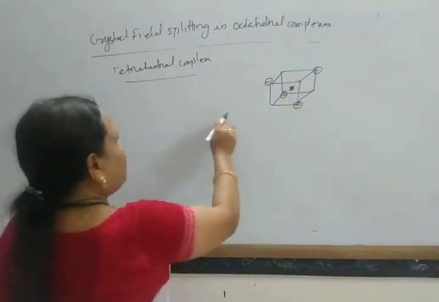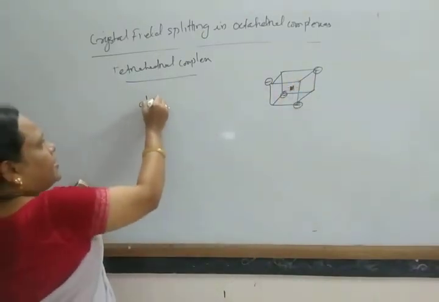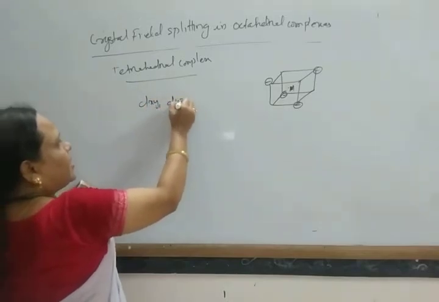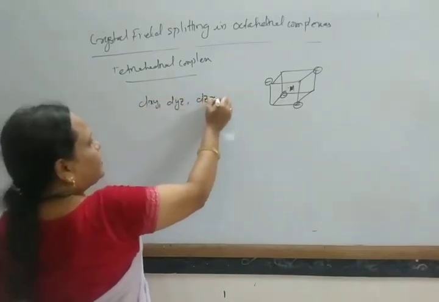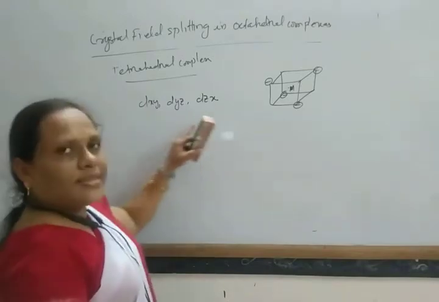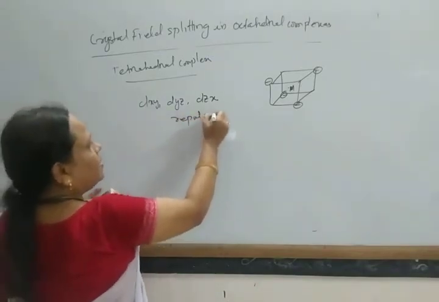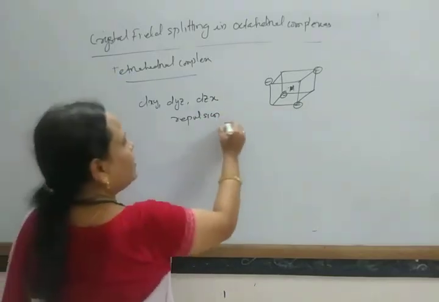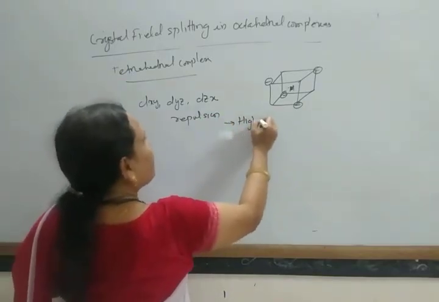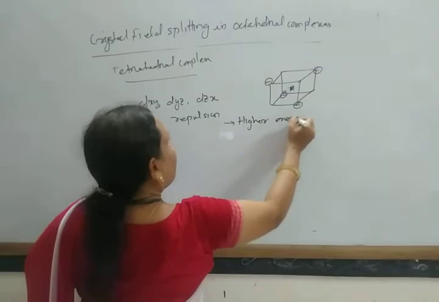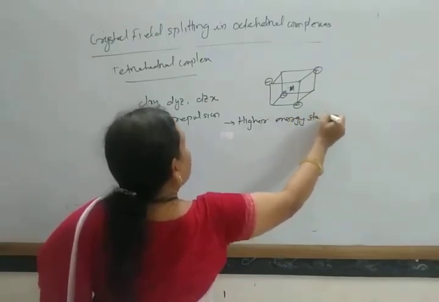So in this way the orbitals dxy, dyz, dzx remain in between the axes, and they get more repulsion and go to a higher energy state.